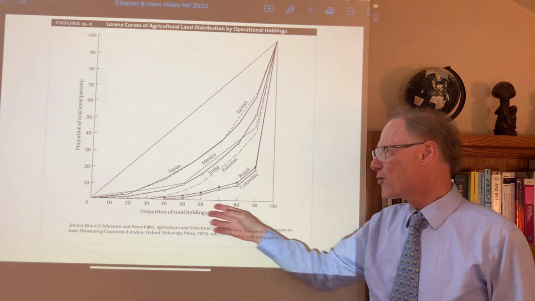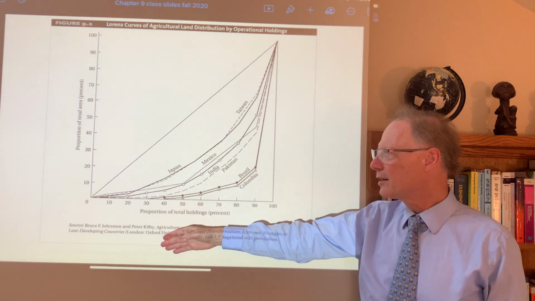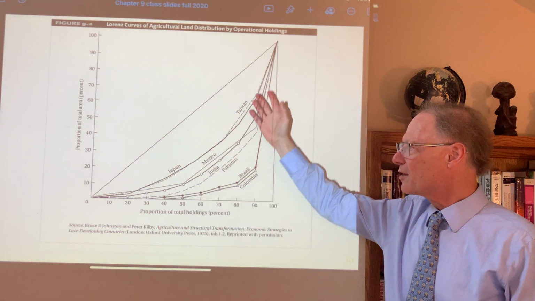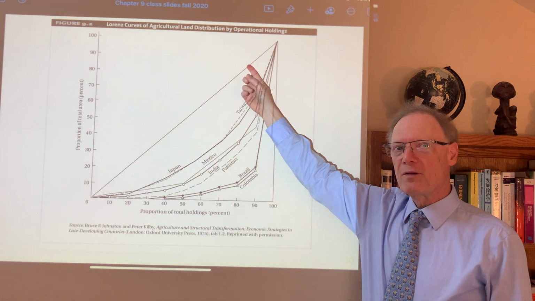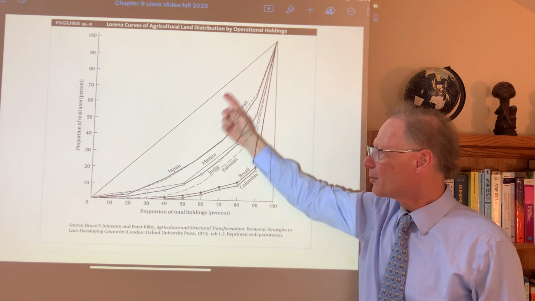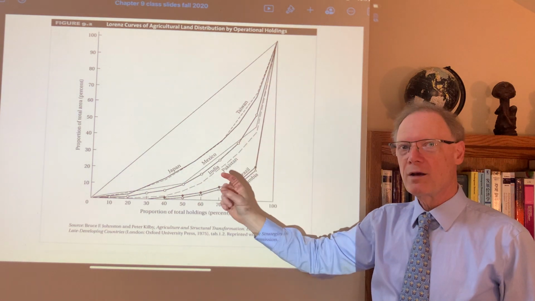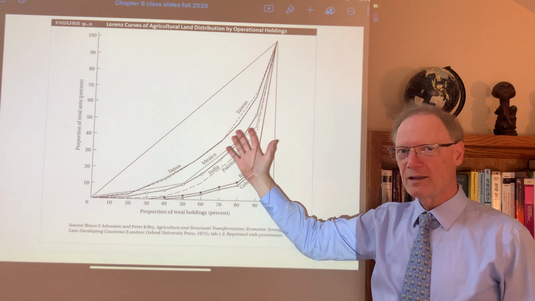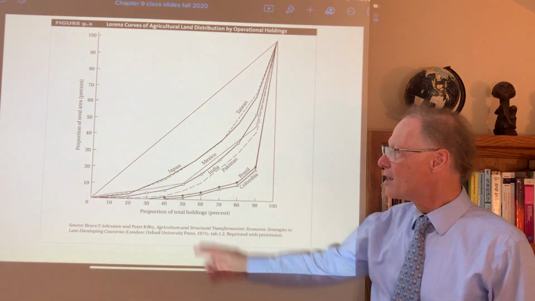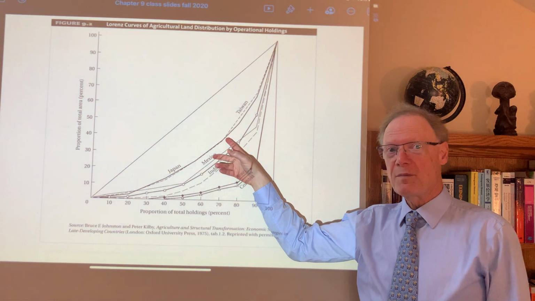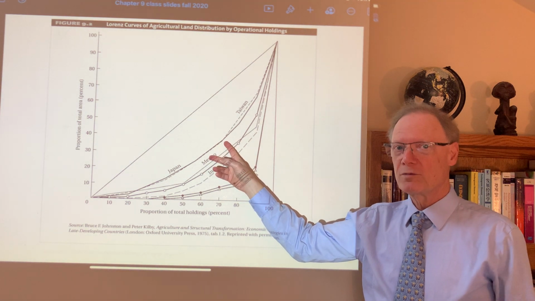So here we have the proportion of farming, and these data are in decile increments. We can see some of the great variation here. We have our line of perfect equality of land holding. Here are two relatively equal cases, Japan and Taiwan. It's very difficult to get land reform going, to get a more even distribution of land. Both of these cases used to be far more unequal, but became more equal after World War II.